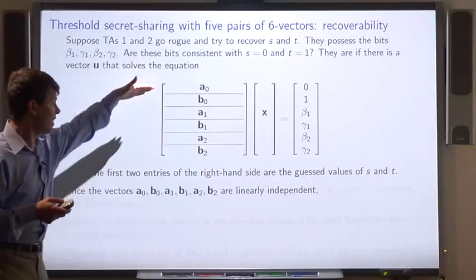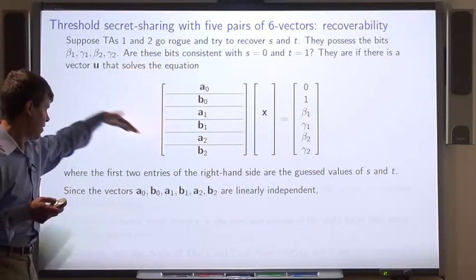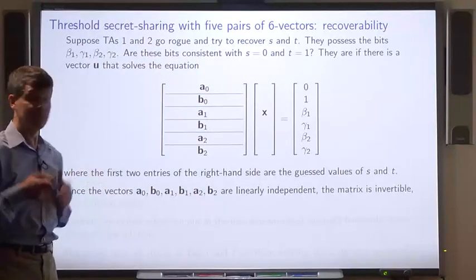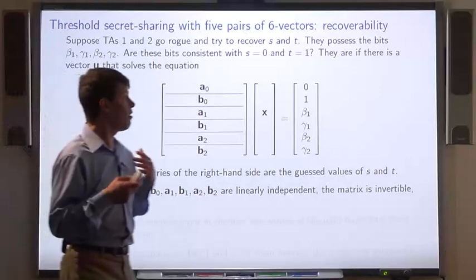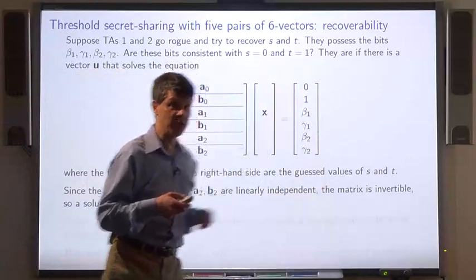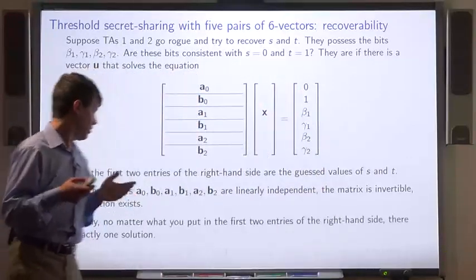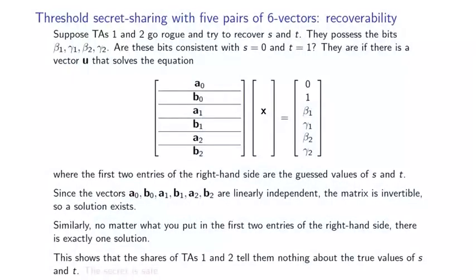Now, since these vectors are linearly independent, there does exist a solution, exactly one solution. Similarly, no matter how you set these first 2 entries, there exists a solution. So that shows that the shares that the TAs 1 and 2 have don't tell them anything about the values of the secret bits. The secret remains safe.